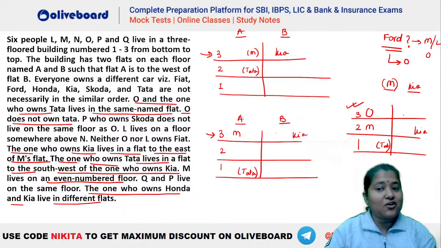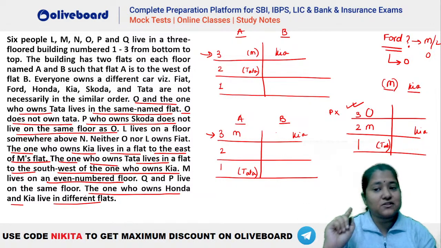Okay, so P cannot be on floor number 3, right? So P is not here. P can be having Kia, or P can be on floor number 1 also. Okay, we'll check. Now what is given? L lives on a floor somewhere above N. And P, who owns Skoda, does not live on the same floor as O.